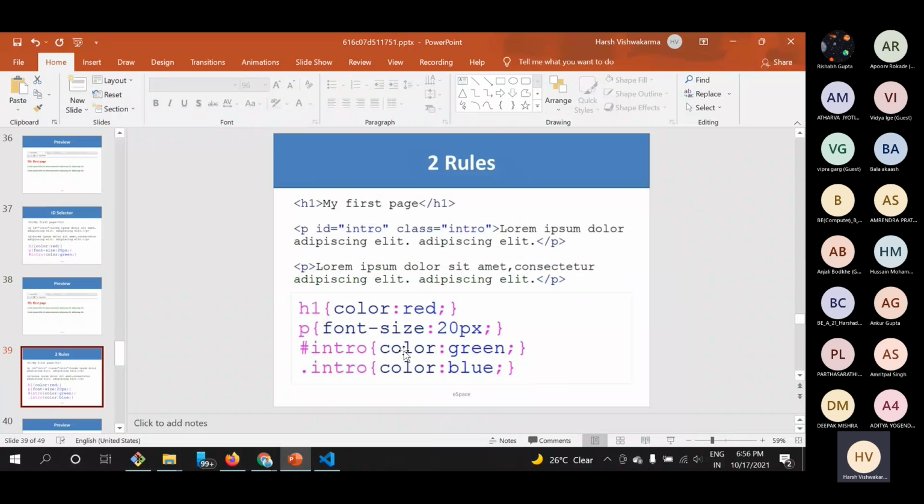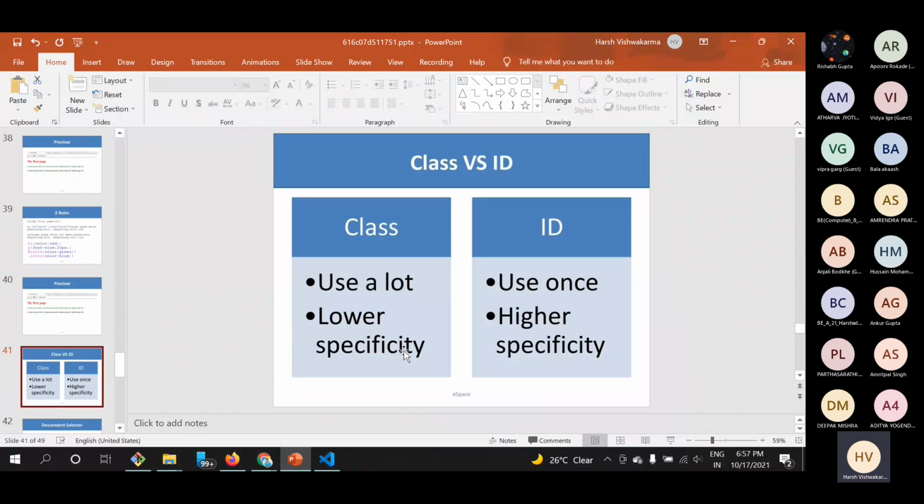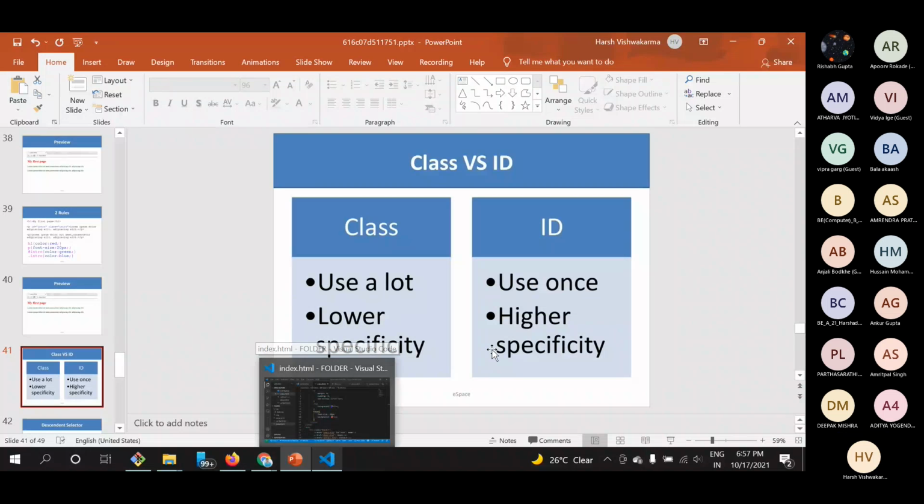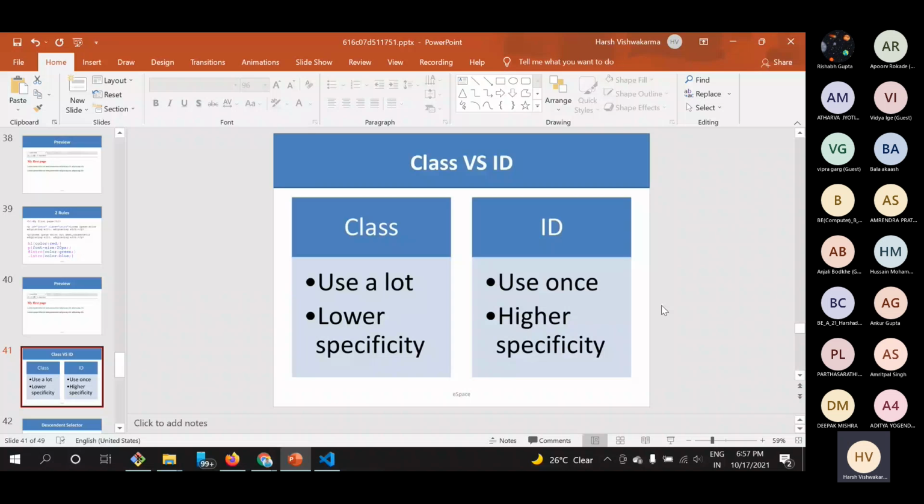We can give the same name and same ID to anything. So what's the difference between class and ID? As I have said, the same elements can possess the same class, and an ID can be given only once to a specific element. There will be no error if you give the same ID to anything, but it will work only for the one. So this is just a basic difference between a class and ID. We use classes a lot. If you create anything, there is a very high chance that you are using only classes, and you will not be having use of ID.